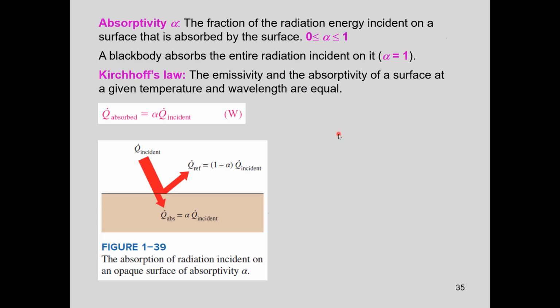Absorptivity is the fraction of radiation energy incident on a surface that is absorbed by the surface. So when the radiation incident comes to a surface, the fraction which is absorbed by the surface is called absorptivity.